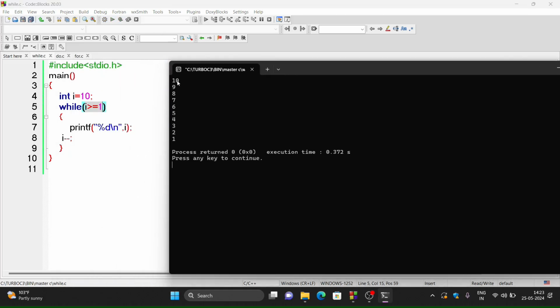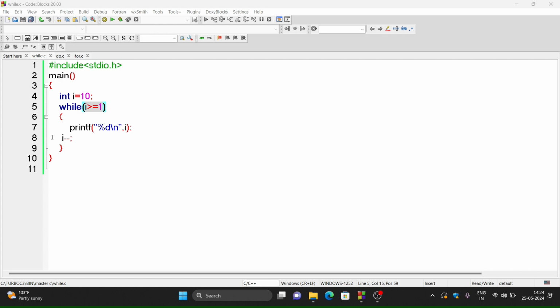So see here, the values of i will be 10, 9, 8, 7, 6, 5 and so on. Thus the while loop can be used to decrement the values of the loop control variable also. So let's make some change in the program. Suppose here I have not decremented the value of i. Then what should be the output? Before running the program, try to pause this video and guess what will be the output of this loop.